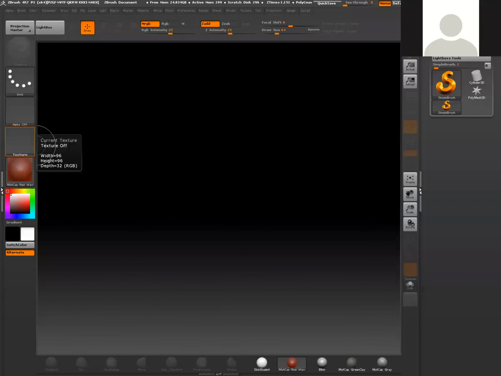Okay, hi everybody. So this is going to be a brief overview of basic user interface for ZBrush, so you guys are clear on how to navigate around, and also just to kind of keep you guys in the confines of the areas that we're going to be staying within ZBrush, since it can be a pretty big program and kind of daunting. You know, the learning curve is, well, not the easiest learning curve. So I want to make sure that we keep it really structured in a way that keeps you guys confined to the areas that we need and stay away from the areas that we don't. Okay, so hopefully this will be a good point of reference for that.